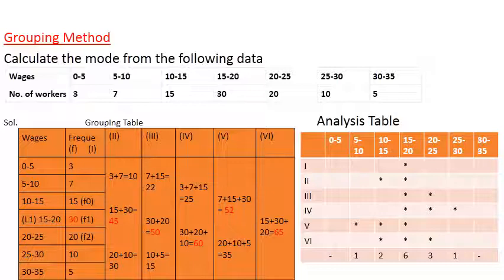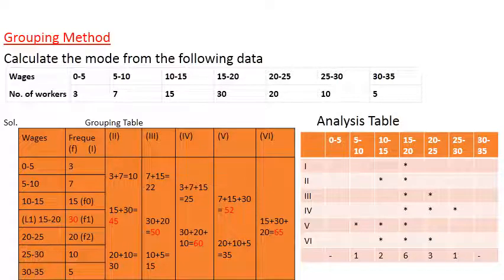So why did I color it red? You can encircle it so that you will come to know what class intervals are associated with this 15 and 30, that is equal to 45, so that you will mark it in the analysis table. In the third column, leave the first one, add in 2's. Leave the first one, 3, so leave it. Then it is 7 plus 15, that is 22, 30 plus 20, that is 50, 10 plus 5, that is 15. In the fourth column, add in 3's.